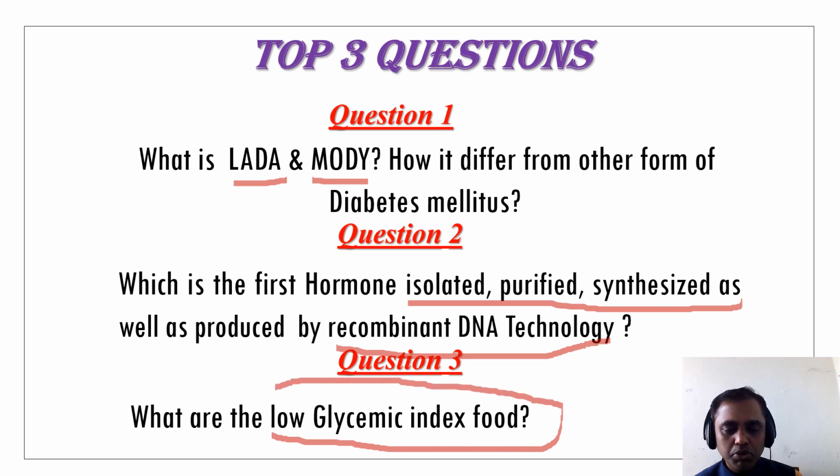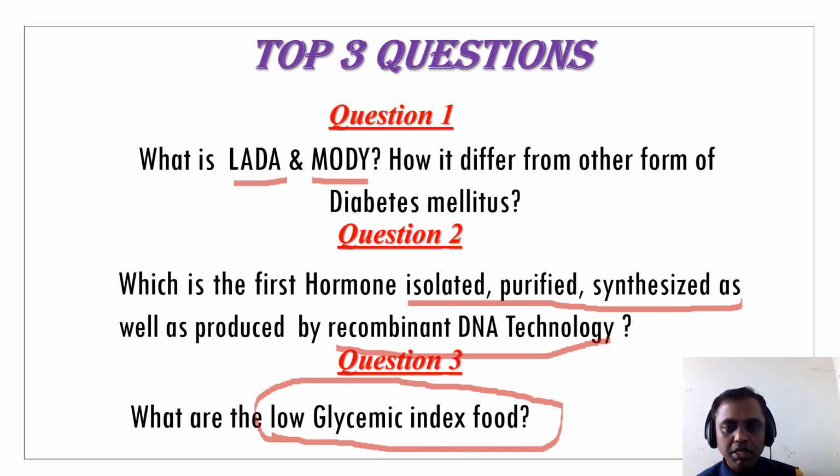Third one: what are the low glycemic index foods? It is very important to know this to advise patients suffering from diabetes mellitus. As we are aware, management is very important, and general management is more important than specific management. If you want to advise general management to the diabetic patient, we have to know about low glycemic index food. So we have to list some of the low glycemic index foods. What are those foods? So these are the three questions.